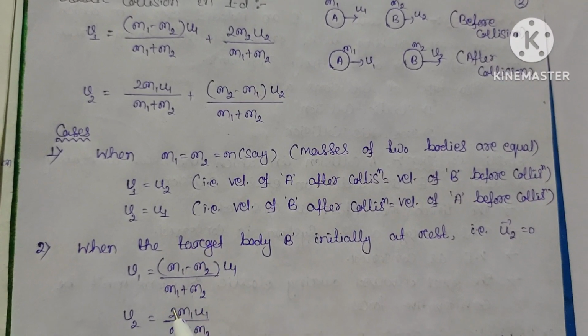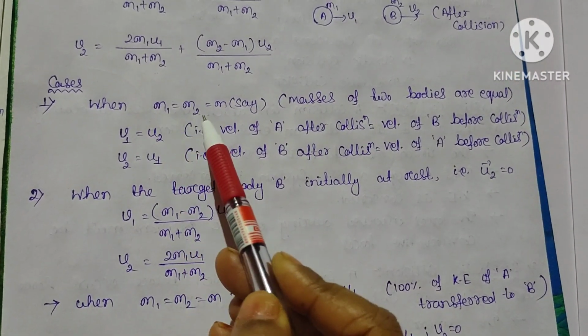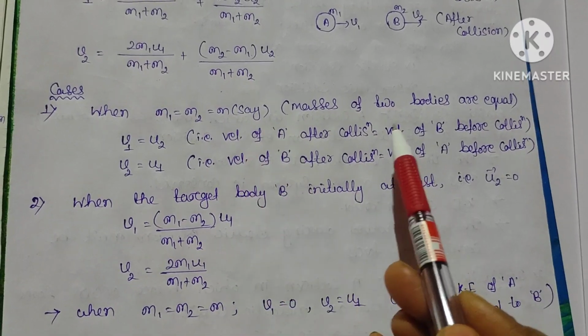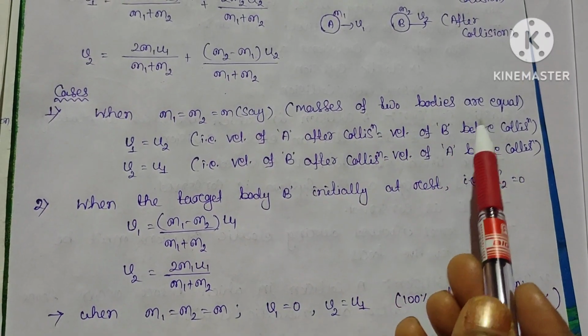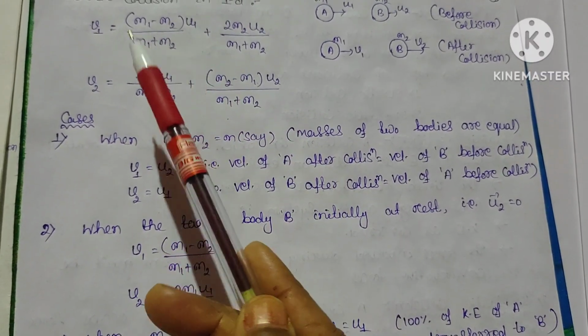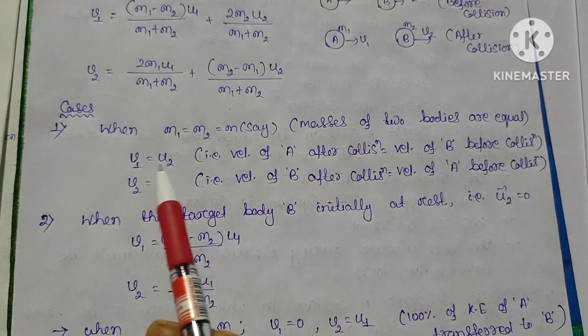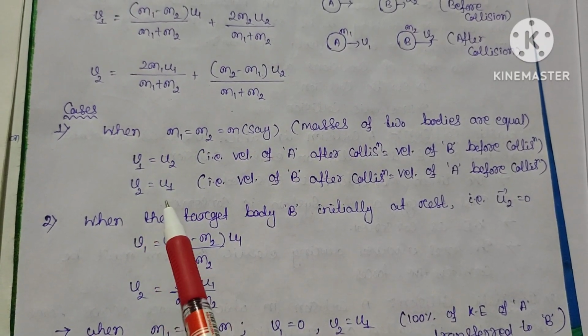Okay, so there are some cases. Case 1: when m1 equals m2, that is, suppose m, it means the masses of the two bodies are equal. In that case you can simply put m1 equal to m2 equal to m, or directly write that v1 equals u2 and v2 equals u1.